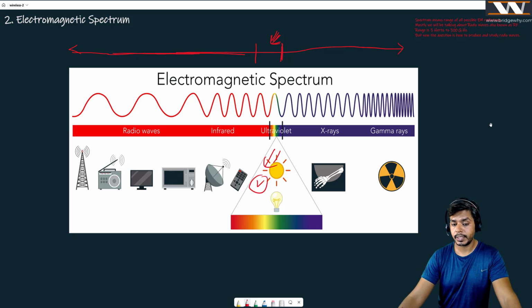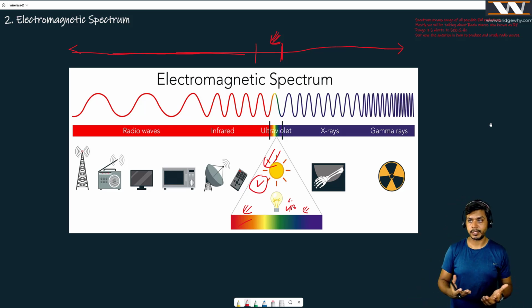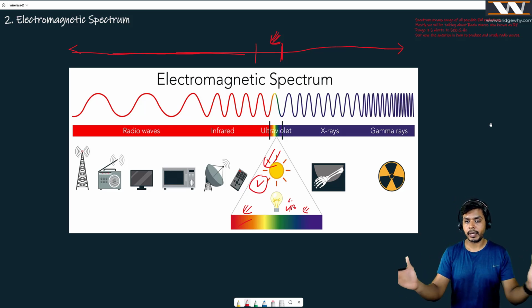Whatever white light you see consists of all of these colors, red, or you know the VIBGYOR, right? Violet, indigo, blue, all the colors, whatever you see because of this light. This is the visible portion of this spectrum. So whatever the sun is radiating, if we combine everything, it is basically the electromagnetic spectrum.